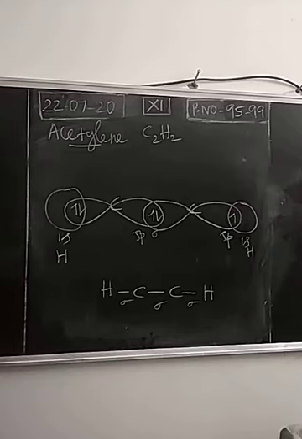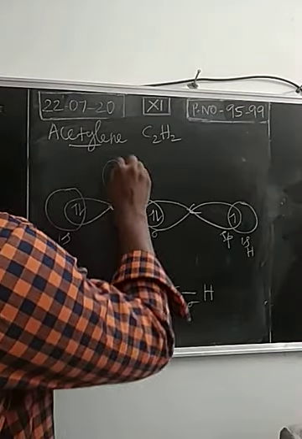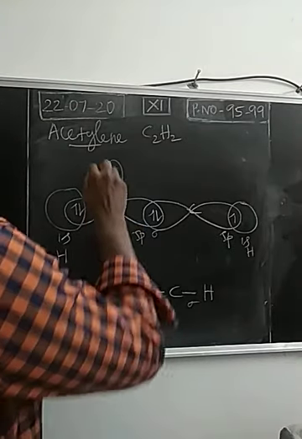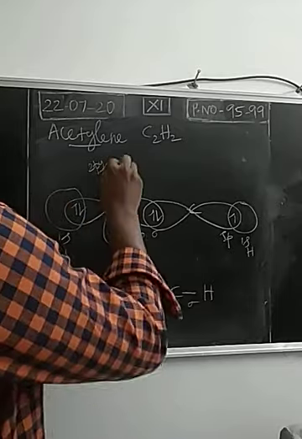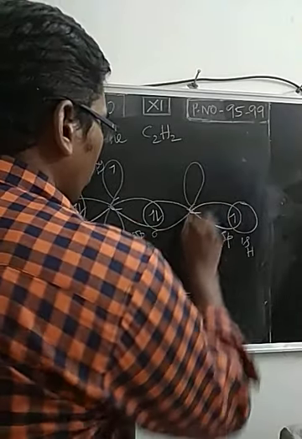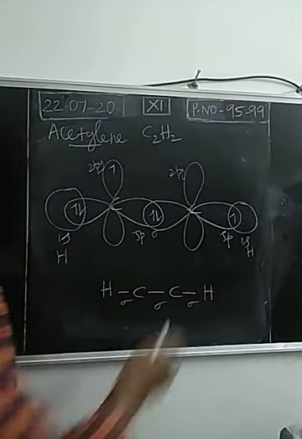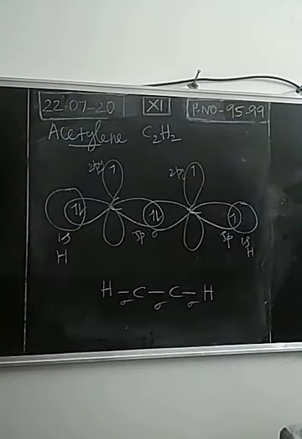So what are the unhybridized orbitals in carbon? 2py and 2pz. Right. So take 2py orbital of first carbon with a single electron, 2py orbital of second carbon with a single electron.